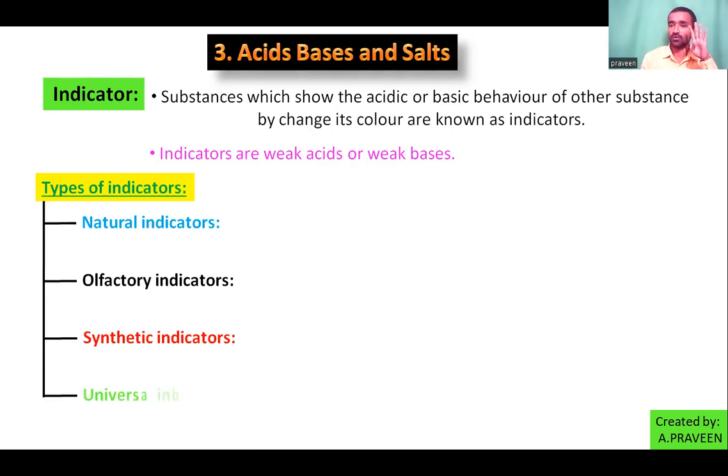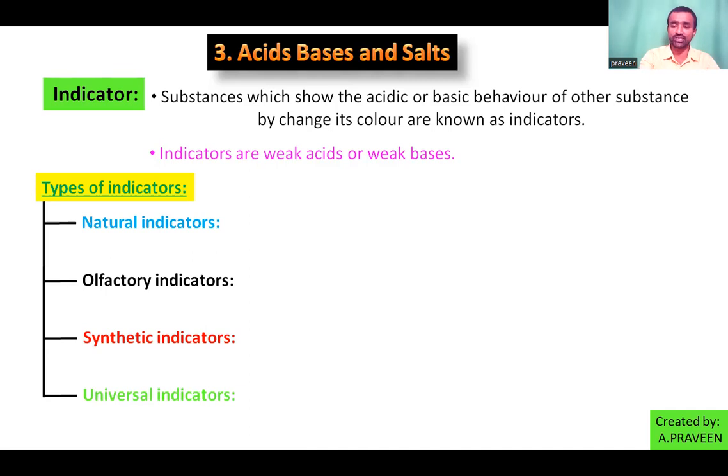How many did we get? 4 types: natural, olfactory, synthetic, universal. Universal means for all, everywhere. Synthetic indicators are also called laboratory or artificial indicators.